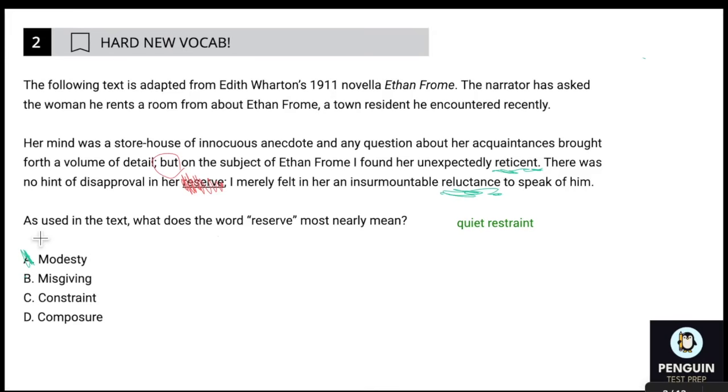Restraint. Ooh. Well, now that I see restraint, that's stronger than misgiving because that's actually what I was thinking of. Restraint basically means you're constraining, you're holding back, which has what I was looking for without the negative connotation. And then composure. Composure is just you're composed. You are presenting yourself well, so that doesn't work. And it's choice C. Bada bing, bada boom.